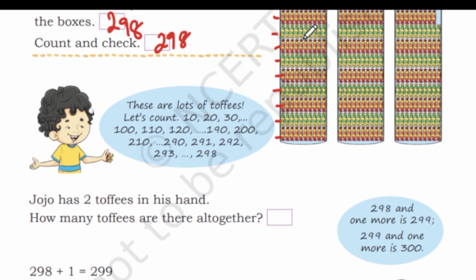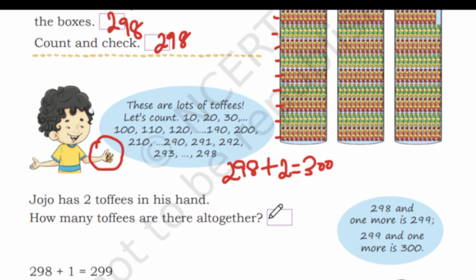So where are those missing toffees? See, in Jojo's hand he has the two toffees. Okay. So Jojo has two toffees in his hand. How many toffees are there all together? So how many toffees are now all together? Here in this box we have 298 toffees plus Jojo has two toffees. So 298 plus 2 is 300.